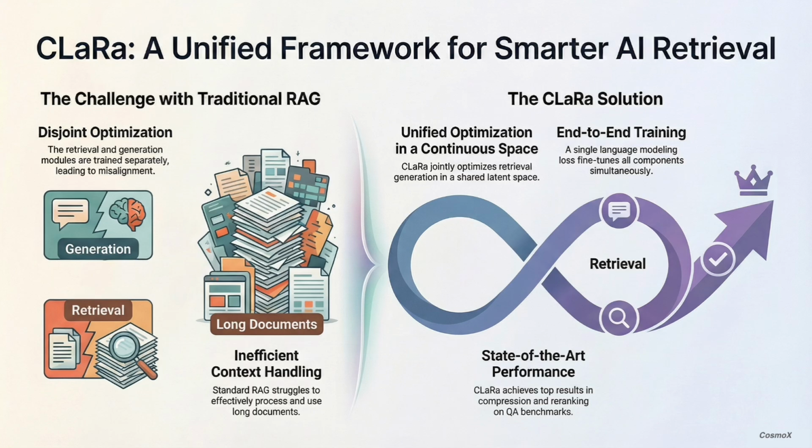That's the disjoint retrieval generation optimization. Think of it this way. You have 2 different parts of the system. You have a retriever that finds documents and a generator that writes the answer. Right. Two separate jobs. Exactly. And during training, the retriever gets a good grade if it just finds a sort of relevant document, but the generator is only graded on the final answer. So they're driving the same car, but they're looking at two totally different maps.